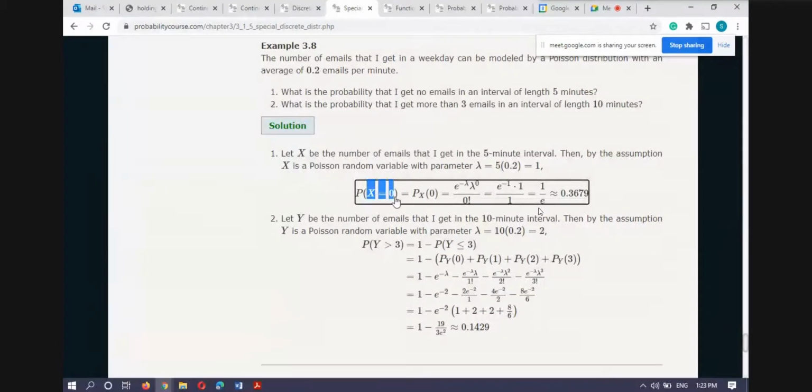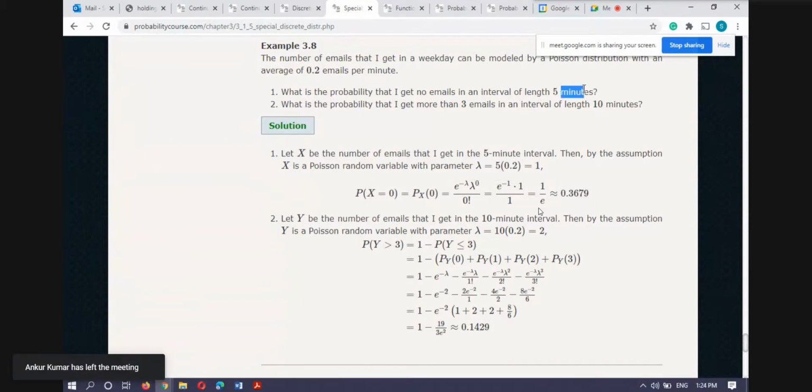So the probability that x equals k, it means x equal to 0. And then from the Poisson distribution, the probability that x is 0, and 0 is actually k here. So I substitute in that formula e raised to power minus lambda, lambda raised to power 0 upon 0 factorial, and I will get this one. Because in this case lambda is 1. And so this is the probability of getting no email within 5 minutes.